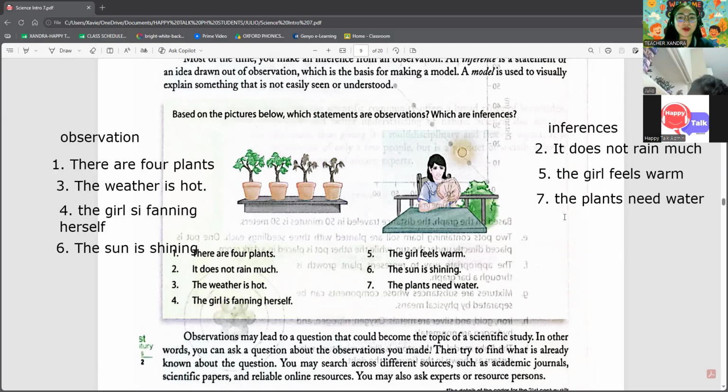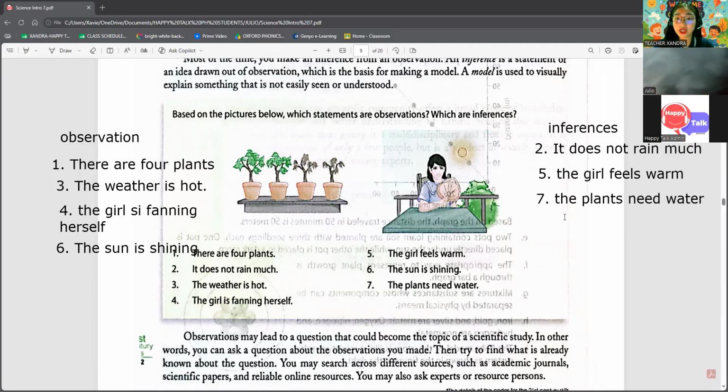It's okay. So, again, observations are the first step of the scientific method. They help scientists ask questions like, why are some plants healthy while others are wilted? Why is the girl fanning herself? So these questions lead to investigations, experiments, and eventually new knowledge. So without careful observations, science cannot begin. So Julio, this lesson teaches you that science starts with observing carefully.